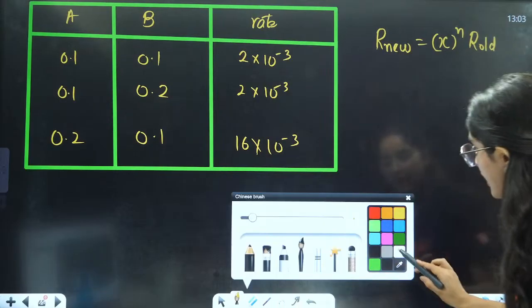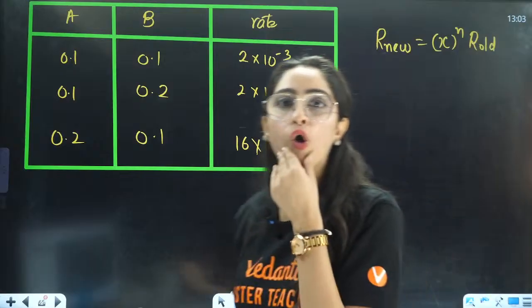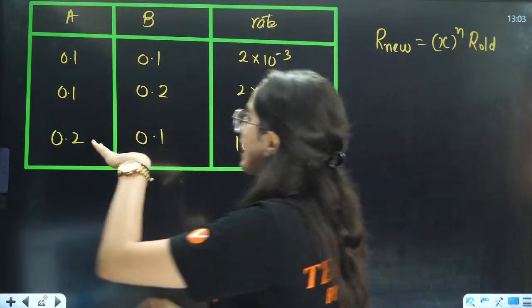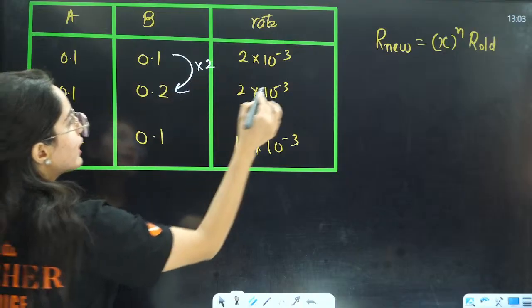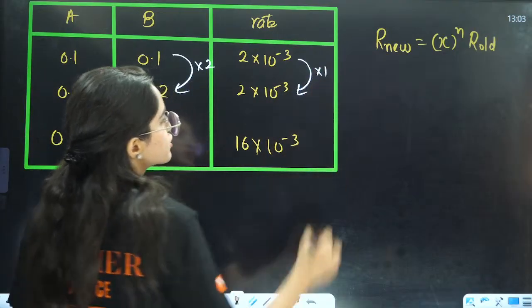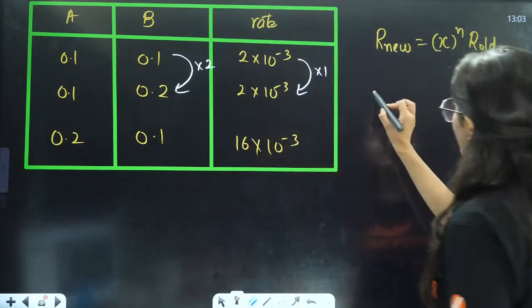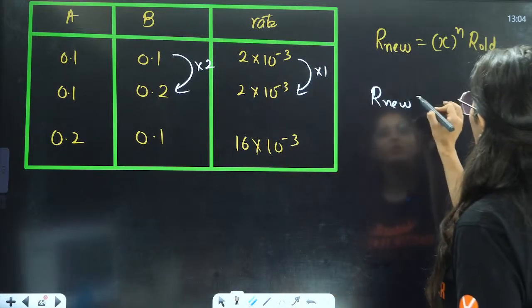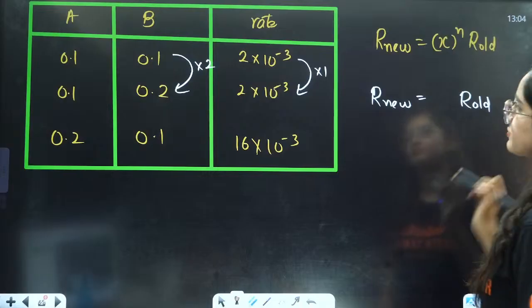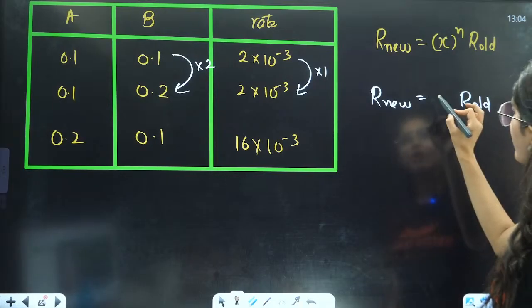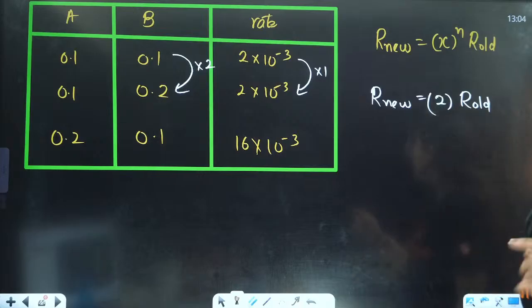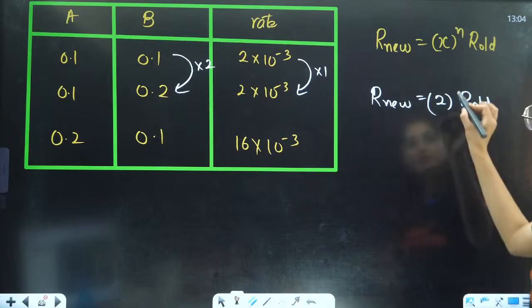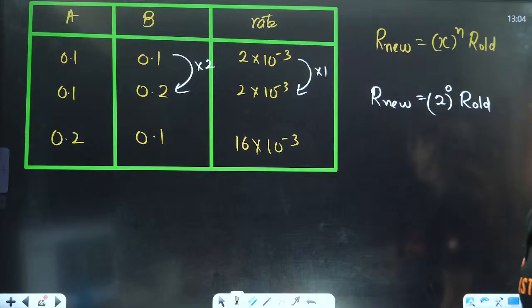So if I want to have A constant, and B is multiplied by 2, in that my rate is constant, right? My new rate is equal to the old rate, but my concentration is getting multiplied by 2. Now, how is that possible?